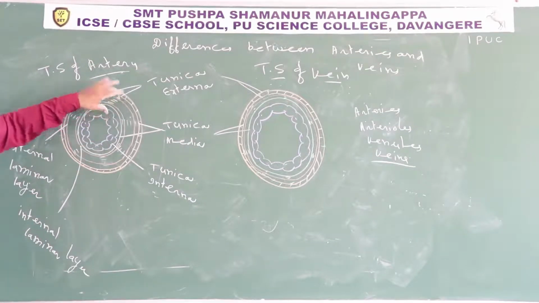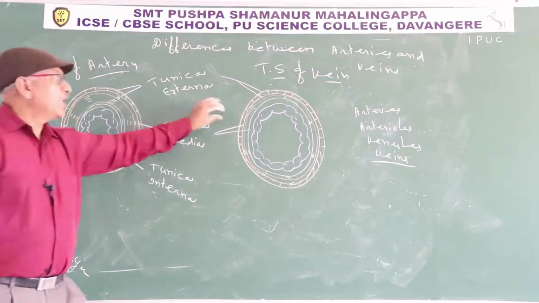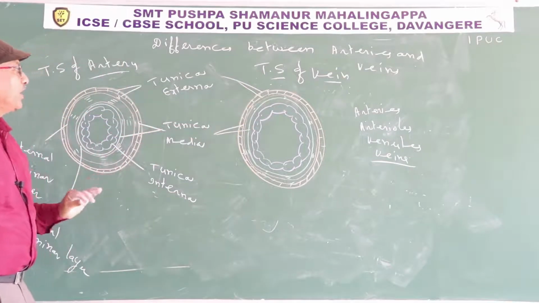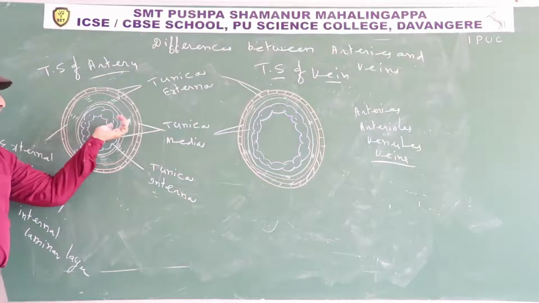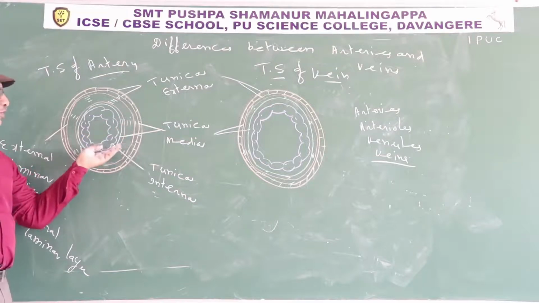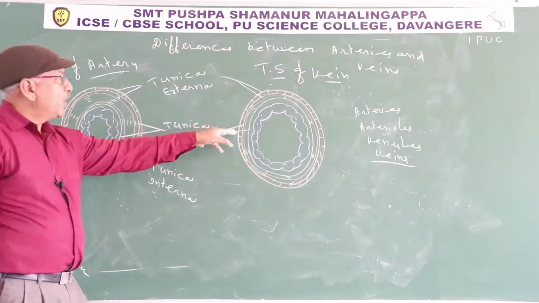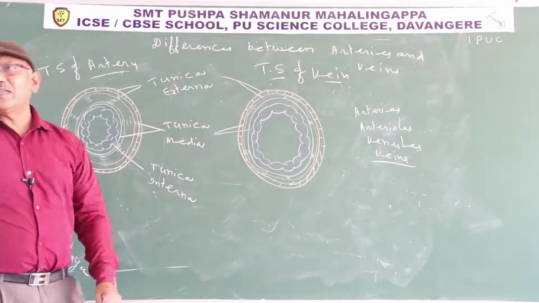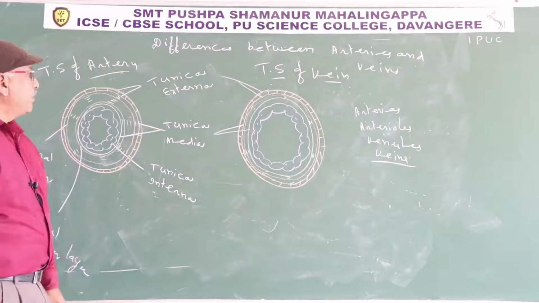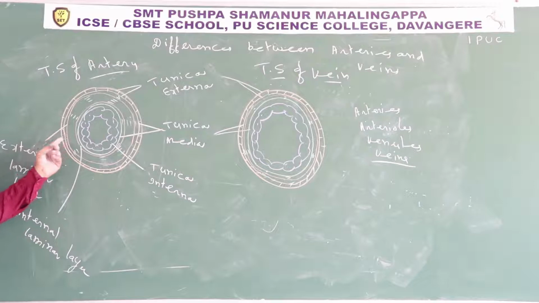Tunica media is well developed in artery and poorly developed in vein. Tunica media of artery contains more smooth muscle cells, while that of vein contains fewer. Tunica media of artery contains two elastic laminae, outer elastic lamina and inner elastic lamina; lamina means layer.